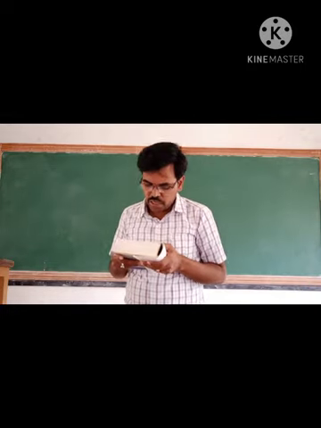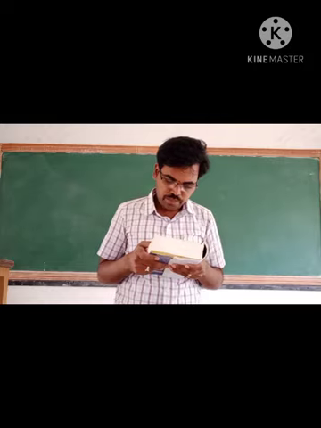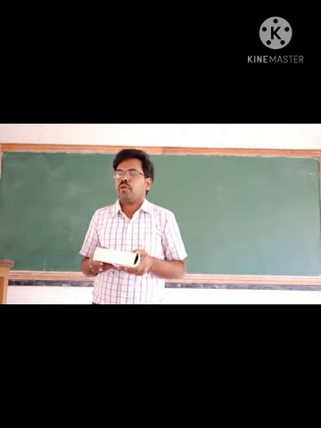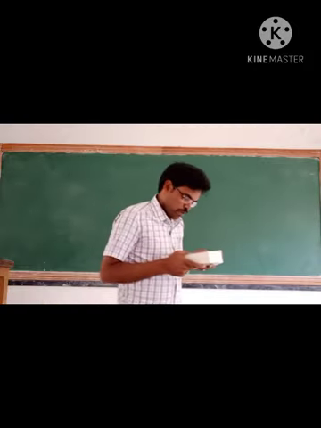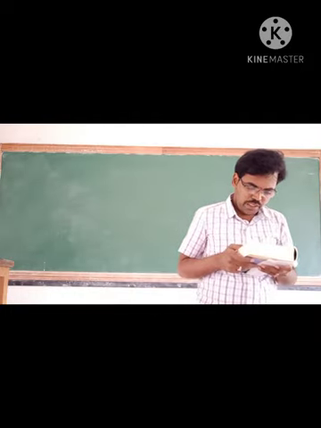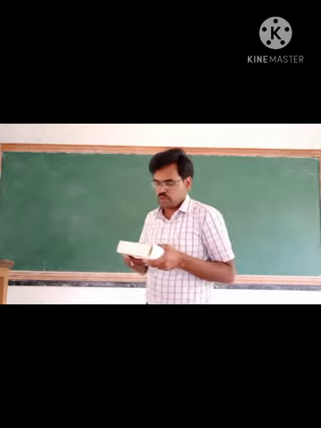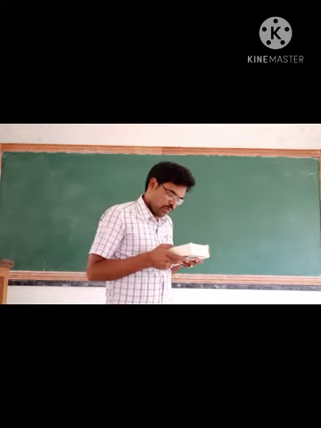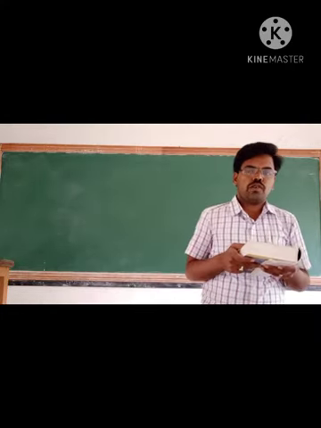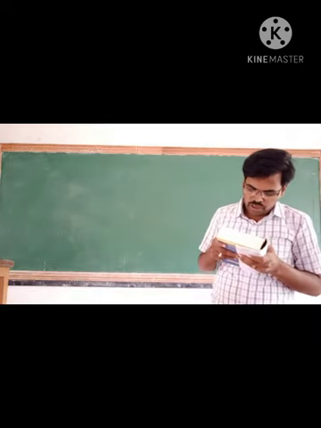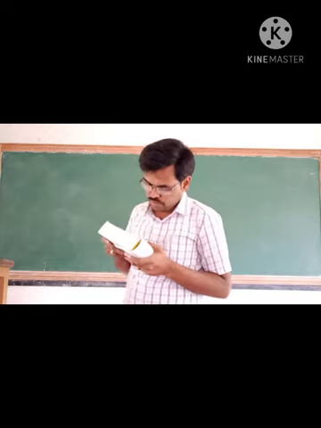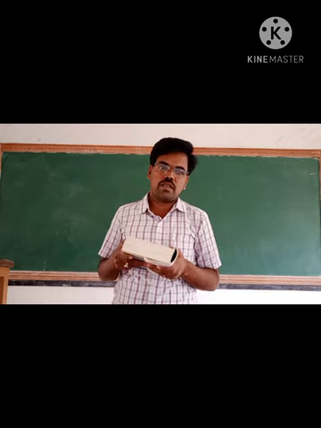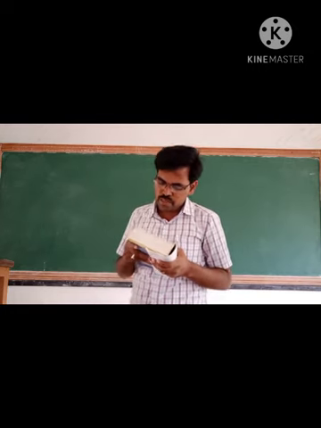Next, salaries: product A 2,000, product B 2,500, product C 1,500, and the total is 6,000. Yes, sir, total 6 or 8? 6,000. Okay.